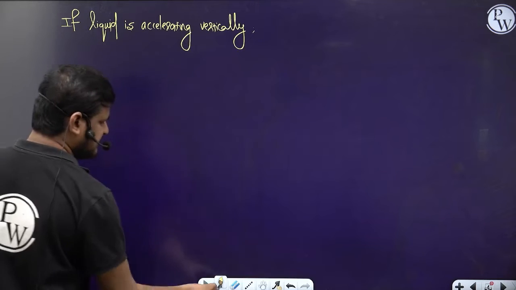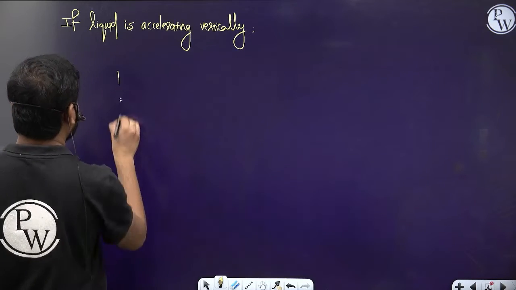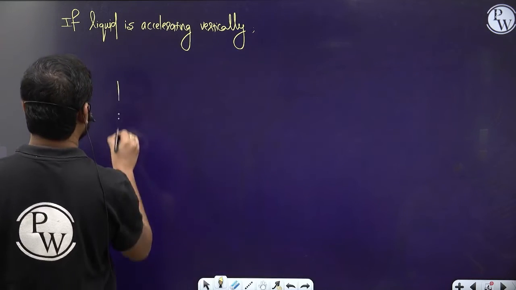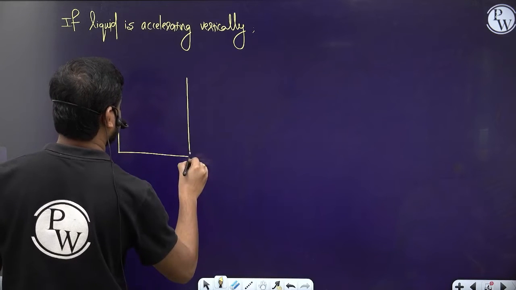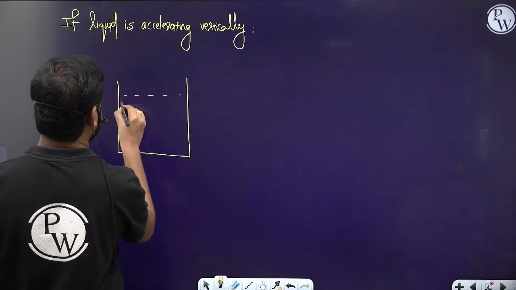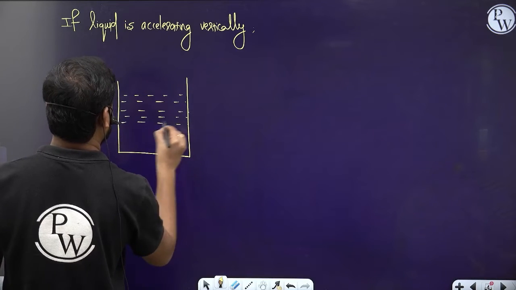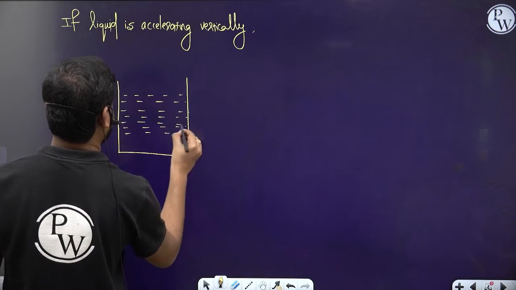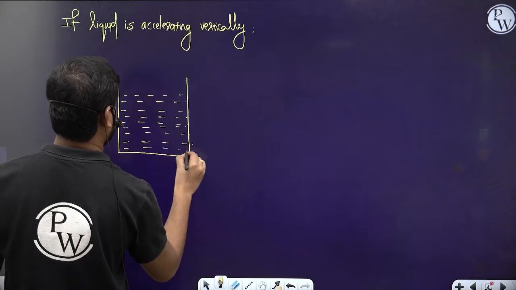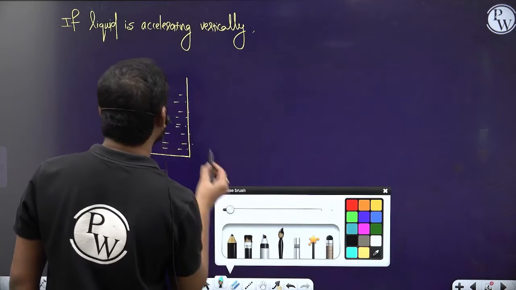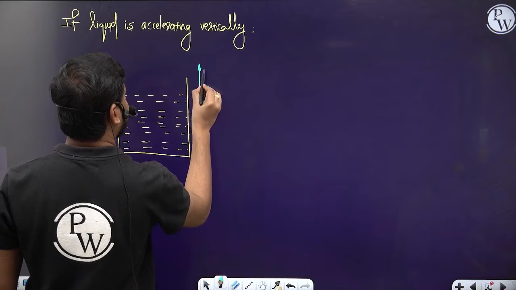If the liquid is accelerating vertically, for example, this is a container and in this container we have the liquid. Now if this liquid is accelerating upward,